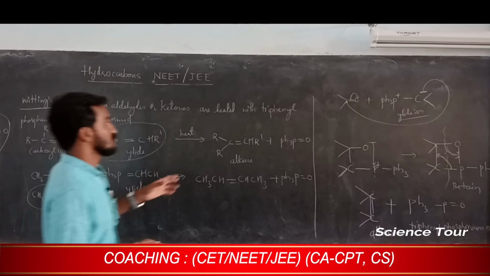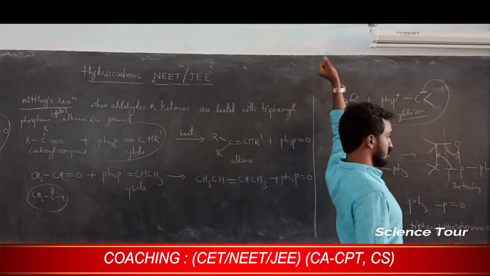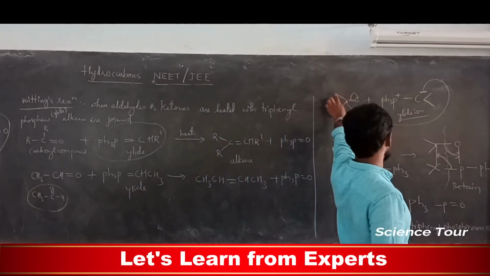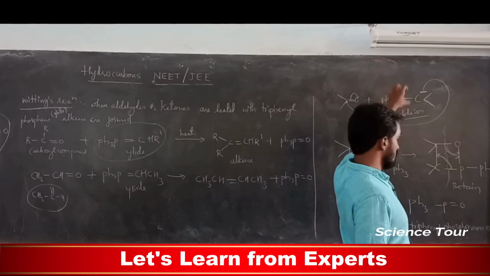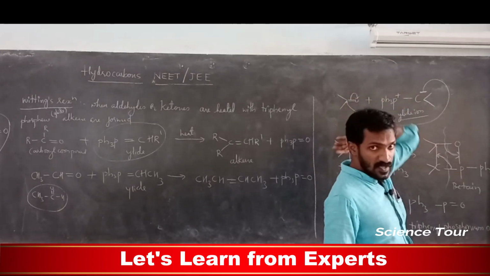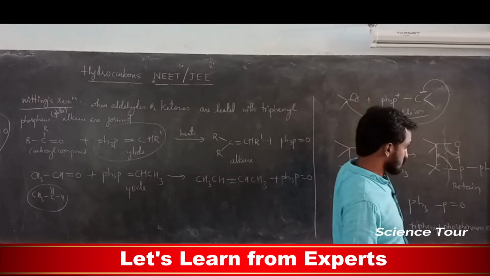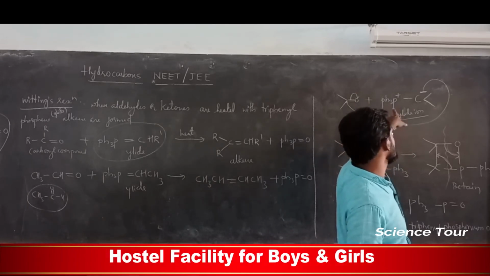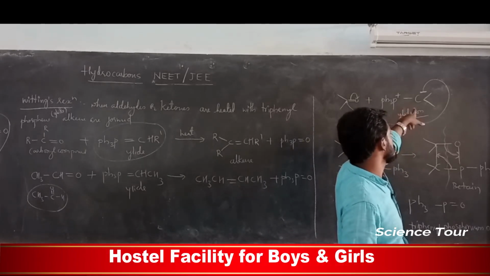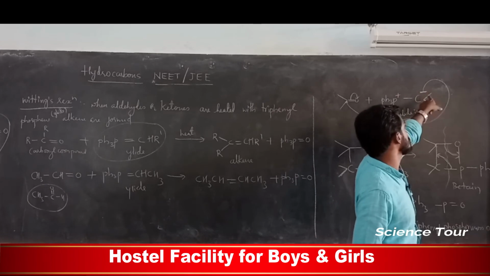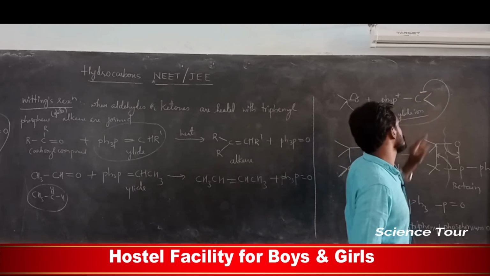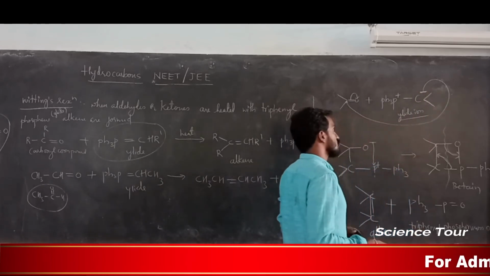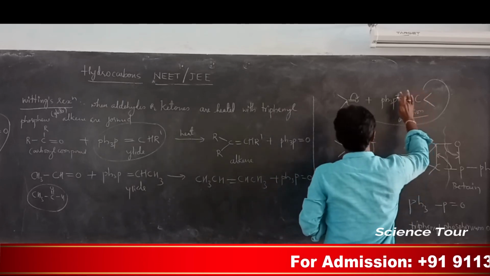See here, very important thing: I took the ketone, which is nothing but acetone. Here CH3, and it will react with the phosphine ion, the ylide ion, Ph3P+ C-. Here CH3 is attached because carbon has 4 bonds. Initially it was like this.